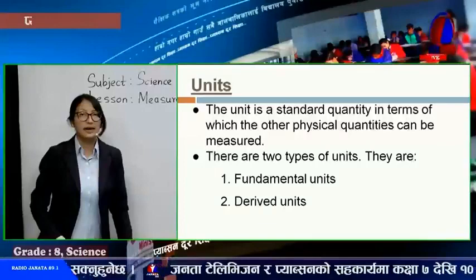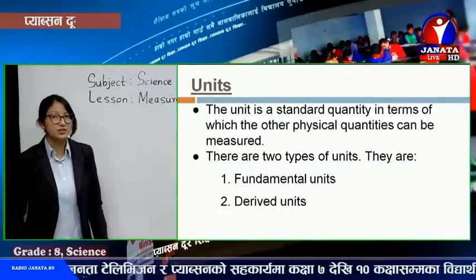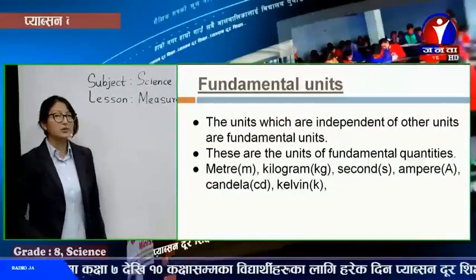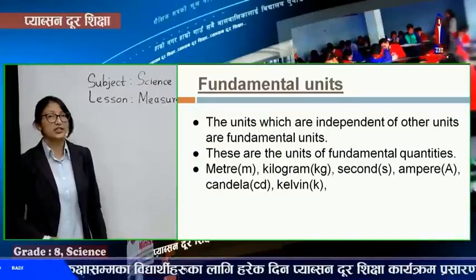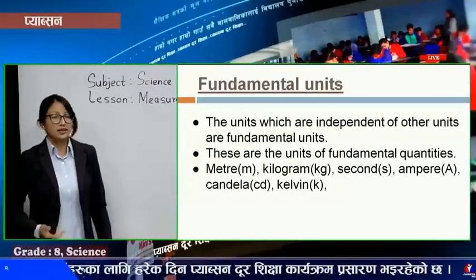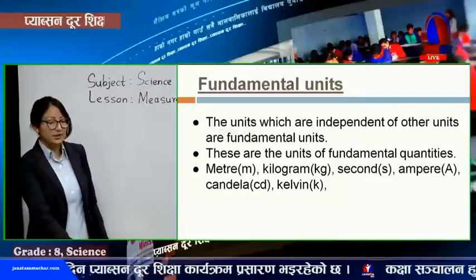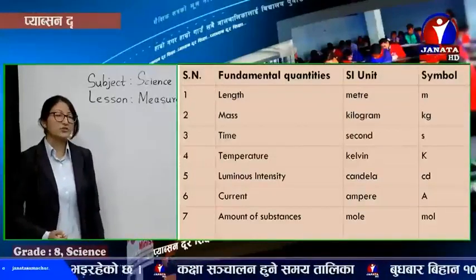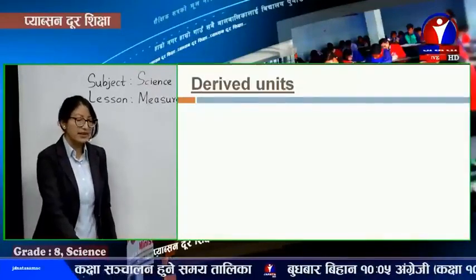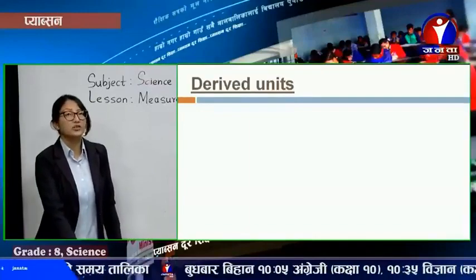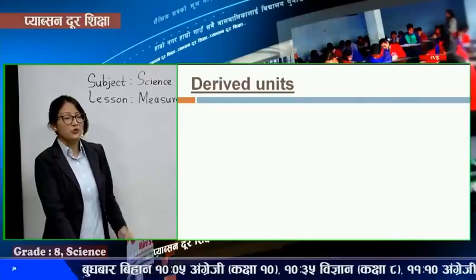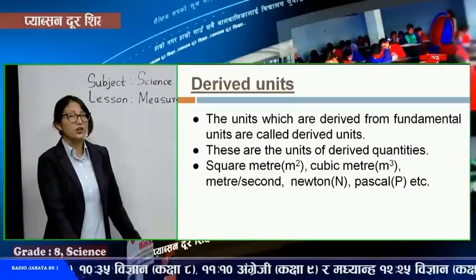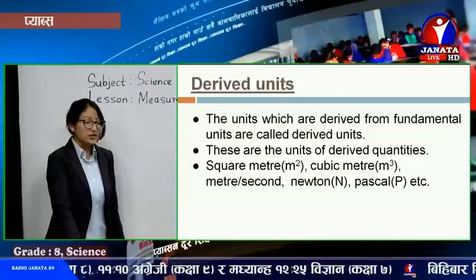Similarly, we learned about unit: what is unit, why it is important, and two different types of units, fundamental units and derived units. The independent units like meter, kilogram, ampere are the fundamental units. We learned about the main 7 fundamental units, as represented in the table as well. And we learned about the derived units, the units which are derived from the fundamental units, like square meter and cubic meter for area and volume respectively.